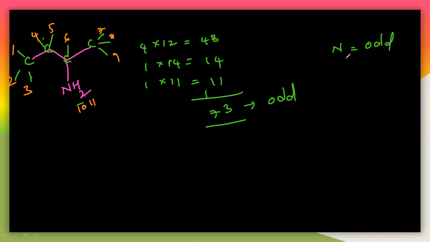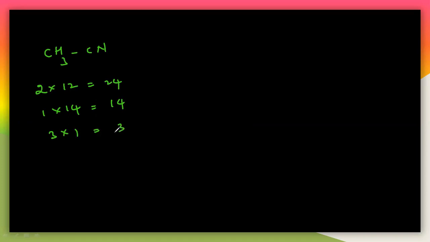So you can take many other such examples. Let us take another example here: CH3CN, methyl cyanide. The molecular weight of this: 2 carbons are there, so 2 into 12 is 24, and 1 nitrogen, 1 into 14. 3 hydrogens, each having mass 1, so 3. 24 plus 14 is 38, plus 3 is 41. The mass of this is 41.